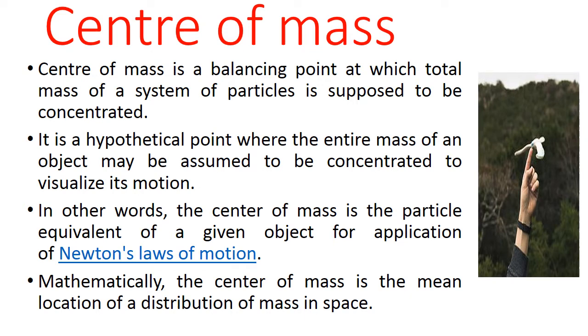A figure is shown. An object is just balanced on a fingertip, means that point at which object is balanced is nothing but its center of mass. Means center of mass is a balancing point at which total mass of a system of particles is supposed to be concentrated. It is a hypothetical point where the entire mass of an object may be assumed to be concentrated to visualize its motion.